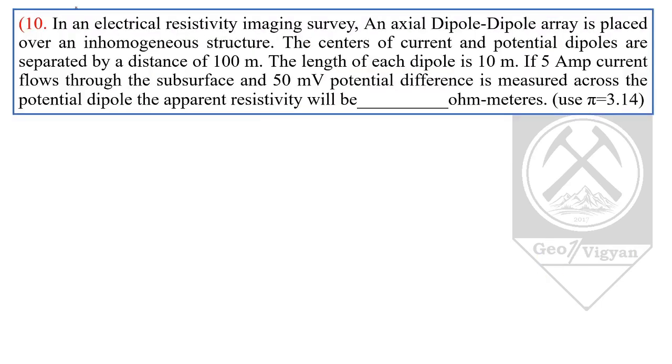Coming to the last question of the numerical section, in which it is given that in an electrical resistivity imaging survey an axial dipole array is placed over an inhomogeneous structure. The centers of the current and potential dipoles are separated by a distance of 100 meter. The length of each dipole is 10 meter. If 5 ampere current flows through the surface and a 50 millivolt potential difference is measured across the potential dipole, what will be the apparent resistivity of the axial dipole array?